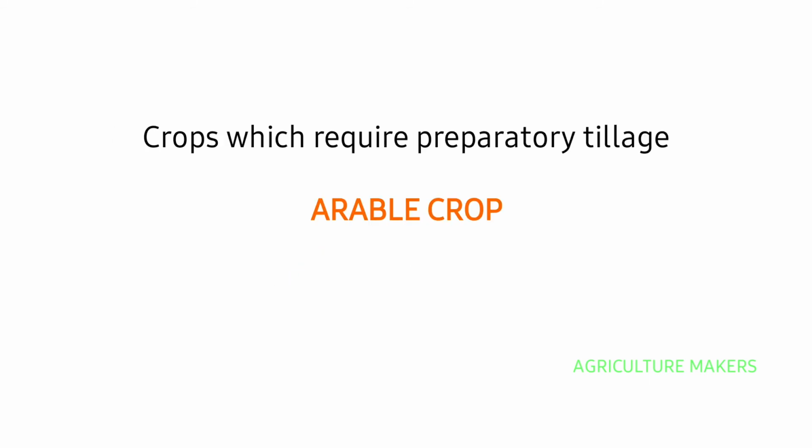Crops which require preparatory tillage are said to be arable crops as they require aeration, so that we are doing preparatory tillage. An example for this is rice, potato, etc.